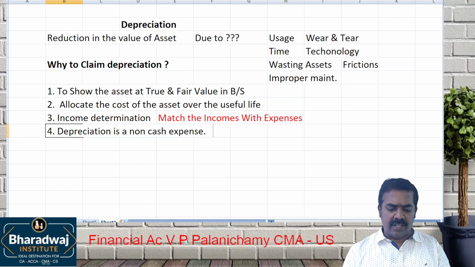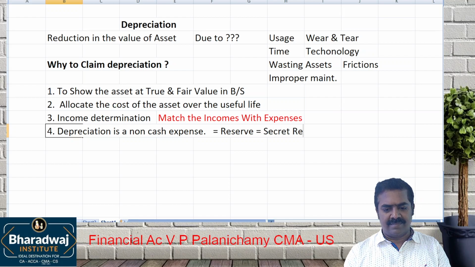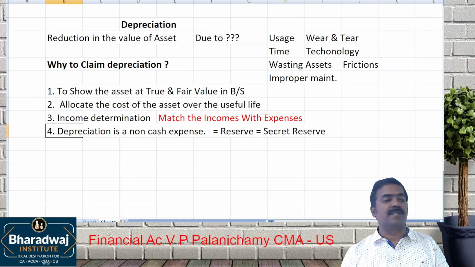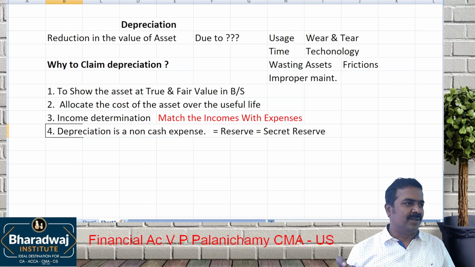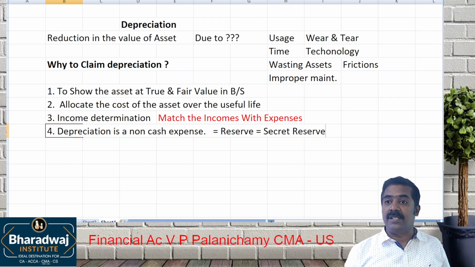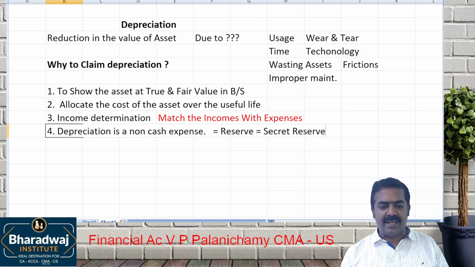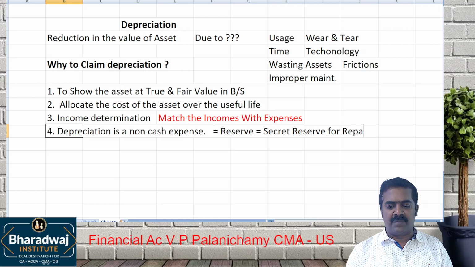No. So it can be taken as a reserve, or you can call it a secret reserve. Secret reserve means reserves not expressly revealed in the balance sheet. General reserve and contingency reserve, we show in the balance sheet. But do you show depreciation reserve on the liability side of the balance sheet? No, it's called a secret reserve for replacement of assets.